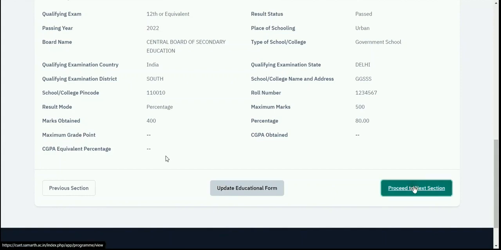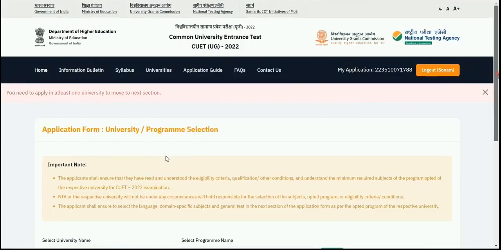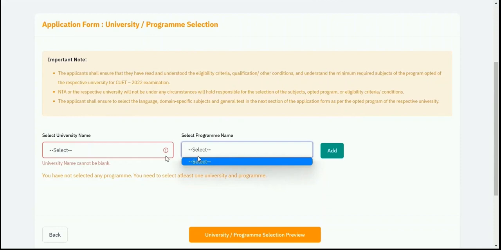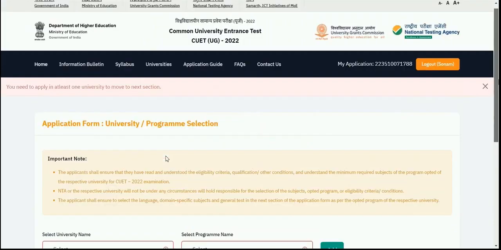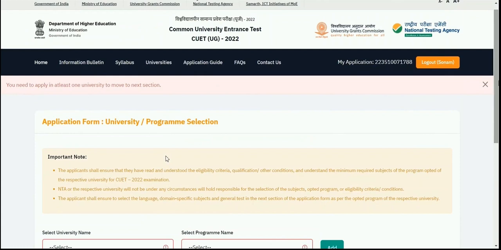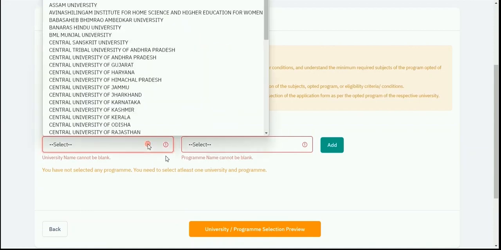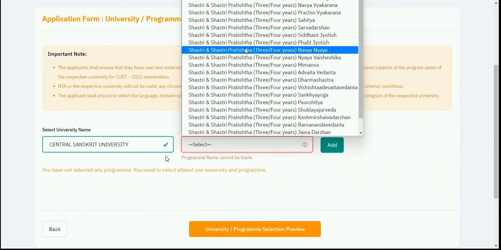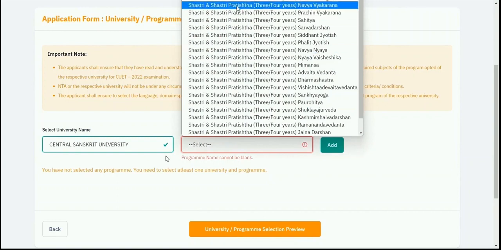Otherwise I'll proceed to the next section, which is university and program selection. You can select the university name from this drop down, and you can select your program name from this particular drop down. So let's go through the important note. First, you need to check that you follow all the eligibility criteria and qualification and condition. In case you want to know it in detail, you can go to the university website and check the eligibility criteria of a particular program, and then you need to select the university name from here, and then select the program code for which you want to apply.